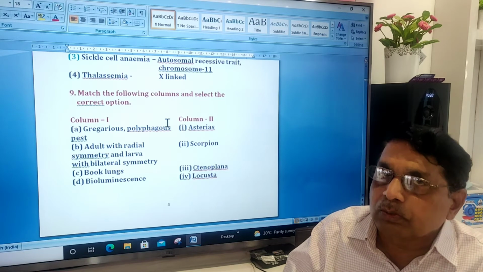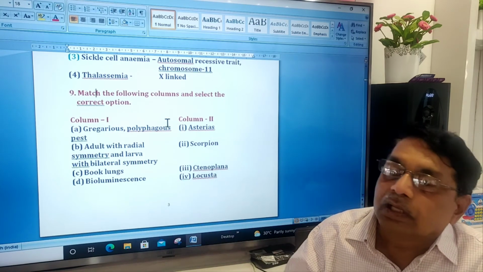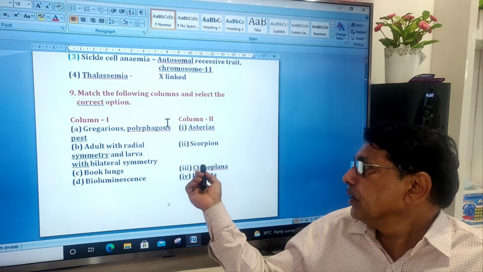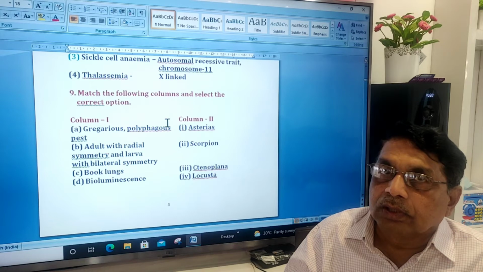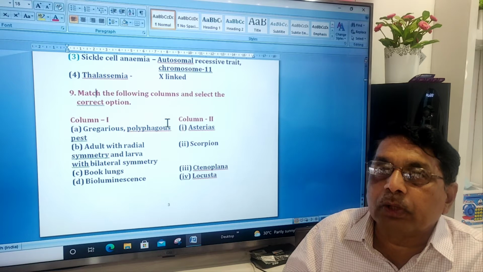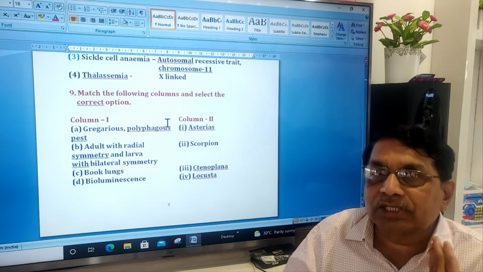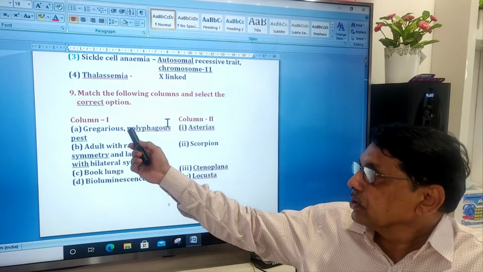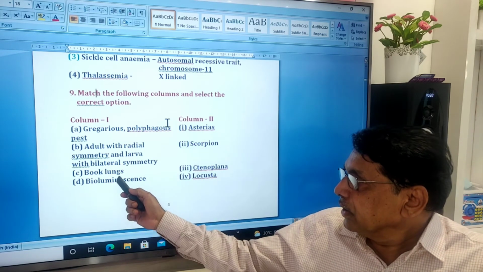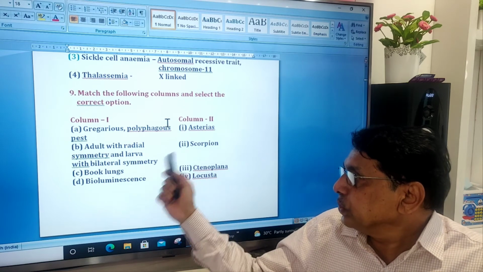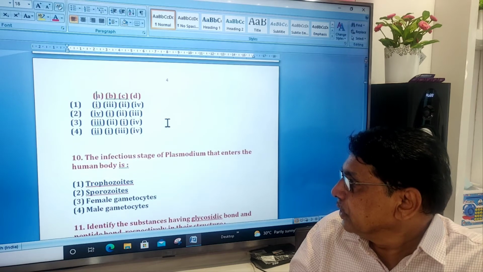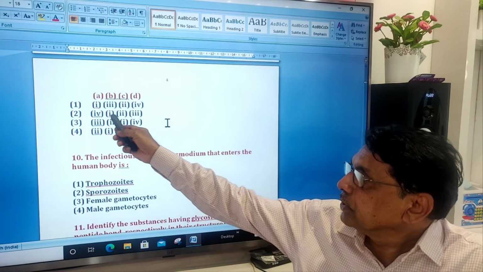Arthropoda, book gills, book lungs will be there here. Bioluminescence, Ctenophora. Giving the light, shining during the night, that is called bioluminescence. Bioluminescence means emitting the light. So for A is 4, B is 1, C is 2, D is 3. So which one?